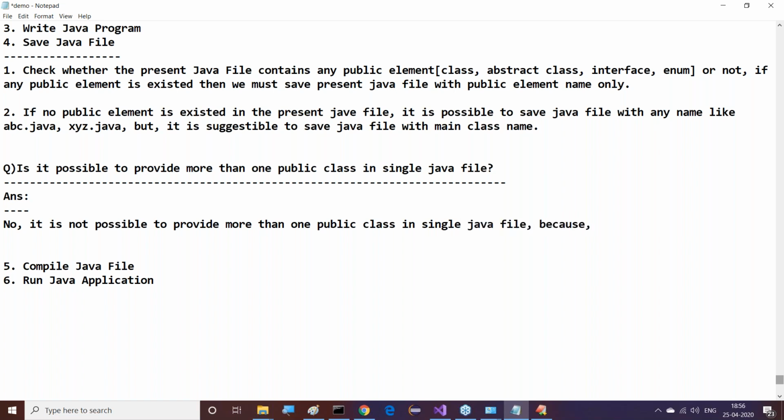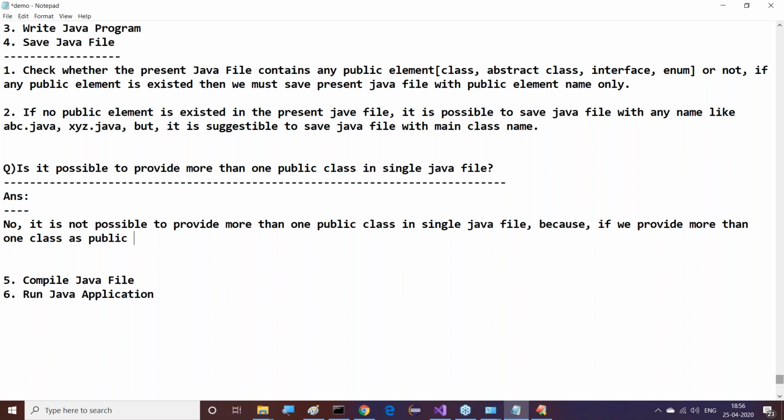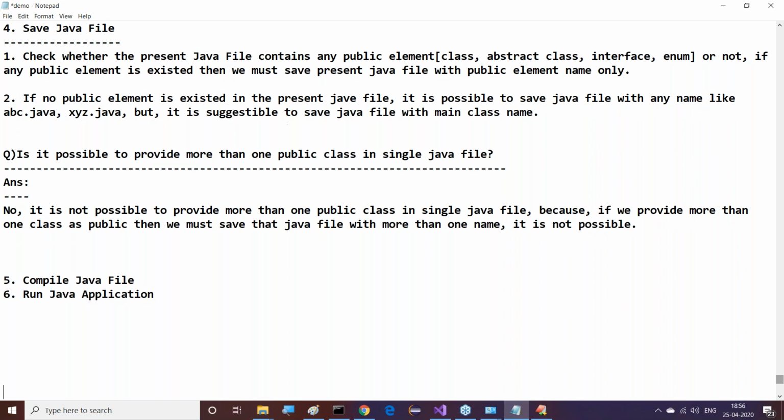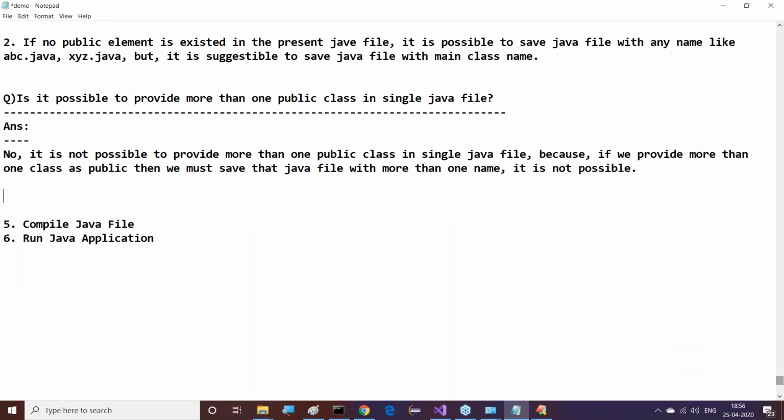Why? Because if we provide more than one class as public, then we must save that Java file with more than one name. It is not possible to save with more than one name. Observe this clearly. No, it is not possible to provide more than one public class in a single Java file, because we must save that Java file with more than one name. It is not possible.